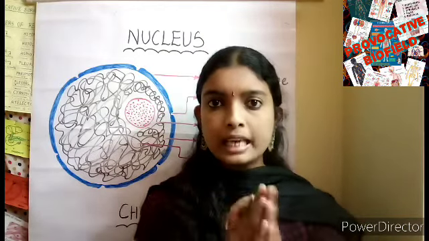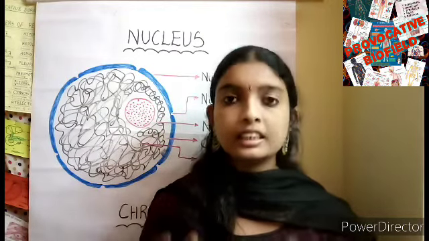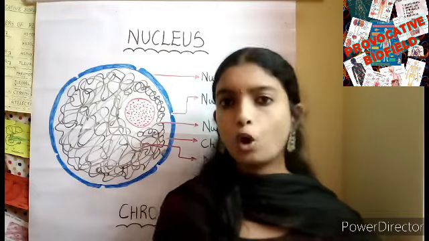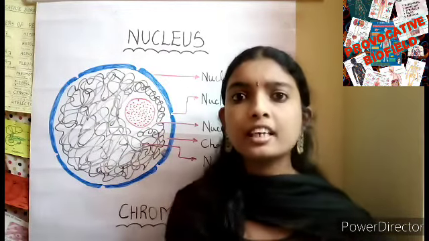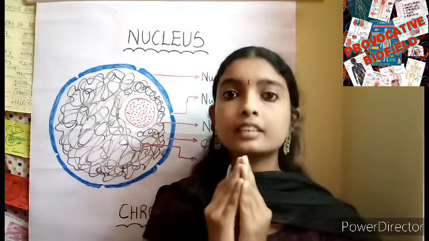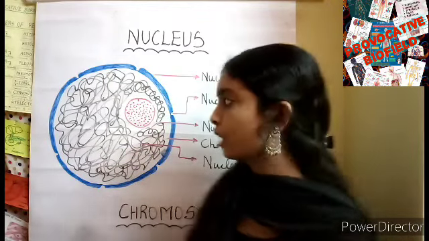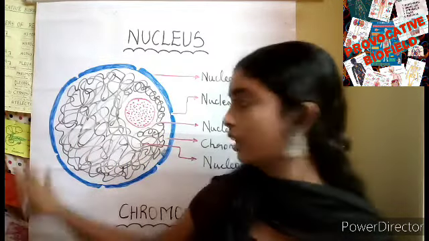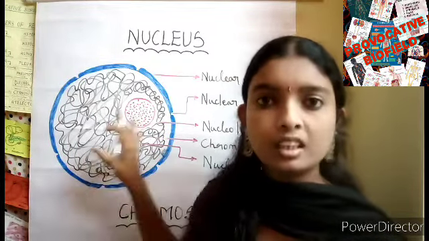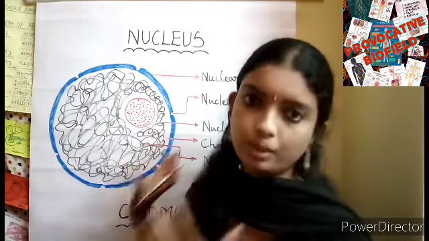Why? Because it is a membrane-bound organelle that contains a genetic material called DNA. This DNA contains the hereditary information, and that information helps to control the cell growth and reproduction. So the cell contains a nucleus, and the nucleus controls the cell growth and reproduction.